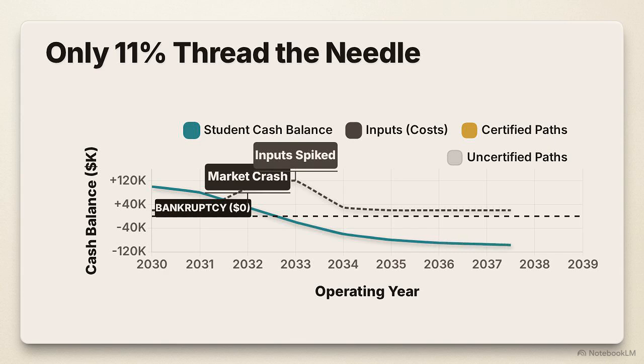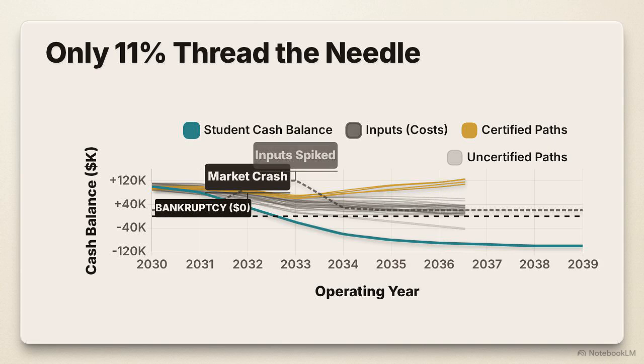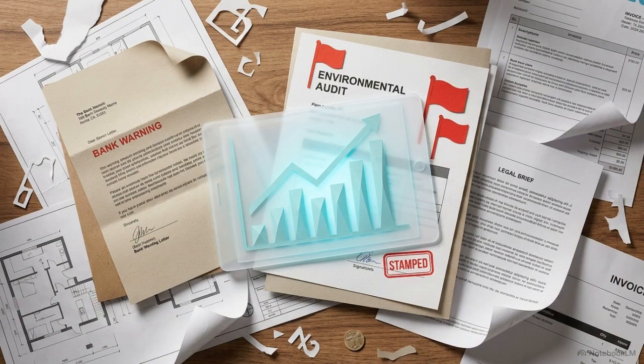Zooming out to the entire class, the results are stark. Out of 35 submissions, only 4 distinct paths managed to thread the needle, maintaining high yields, healthy soil, and full certification. This low success rate captures the actual difficulty of modern estate management, where high yields and strict environmental compliance often pull in opposite directions.